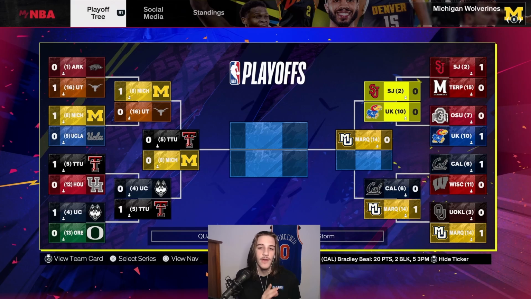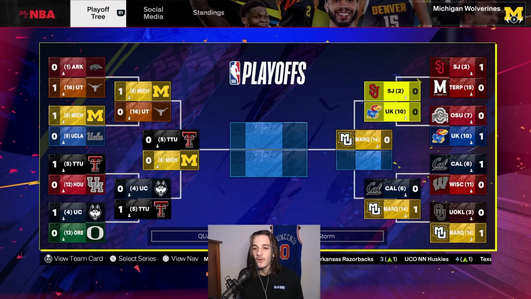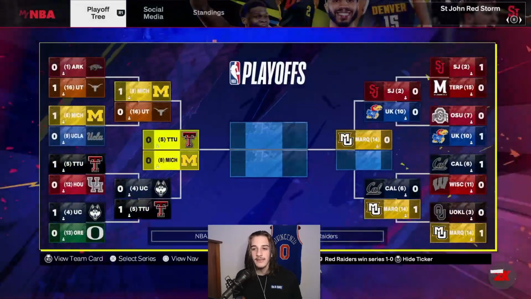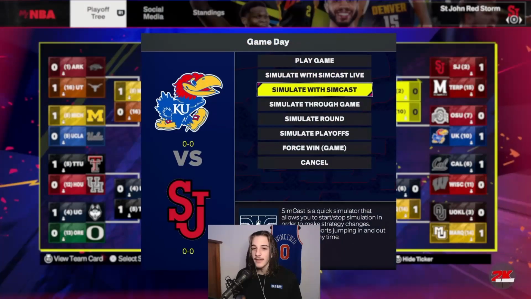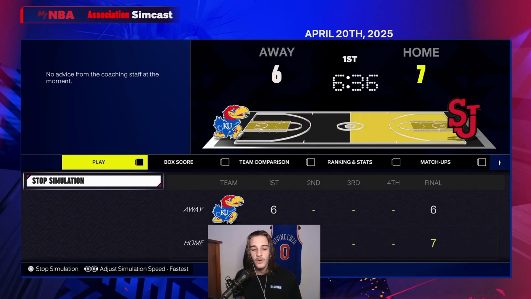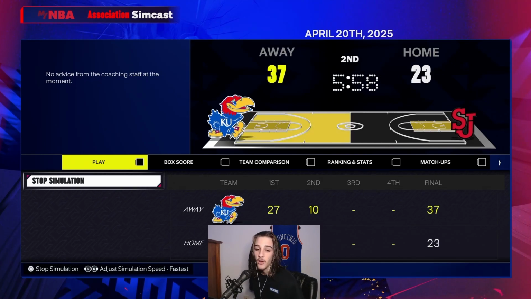And we have our last matchup here in the Elite 8 with St. John's going against Kansas. Here's what the teams are looking like, and let's hop in and see if Kansas can go ahead and make it to the Final Four, or if St. John's is just too good for them and they blow them out.